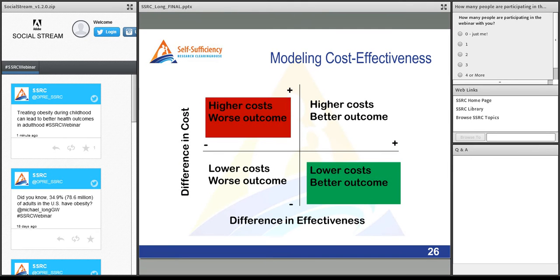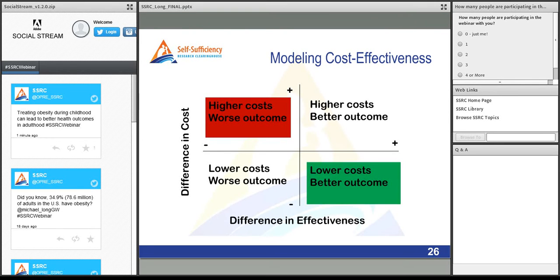So here you see a cost effectiveness plane. And in the upper left-hand quadrant in the red, you see some things that we do have higher costs and worse outcomes. And you might think, why are we studying that? But in fact, many of the things we do in medical care cost money and harm patients. And there's an active field of research trying to identify things that we should stop doing that have costs and worse outcomes. In the lower right-hand corner, in green, things that save society money and that improve health and well-being.